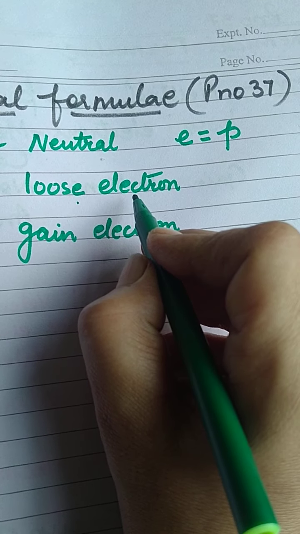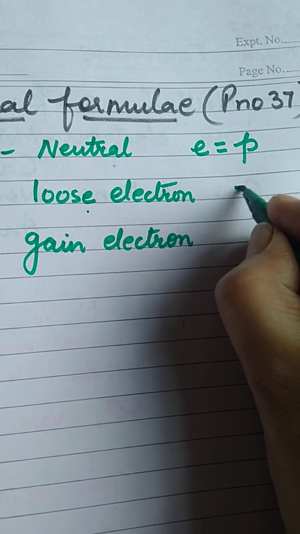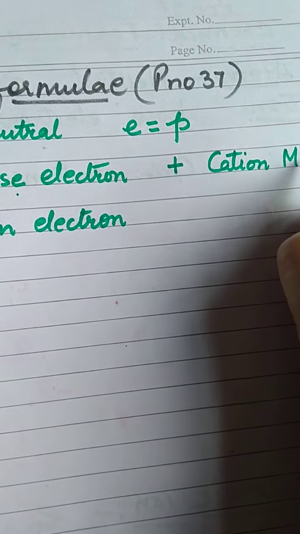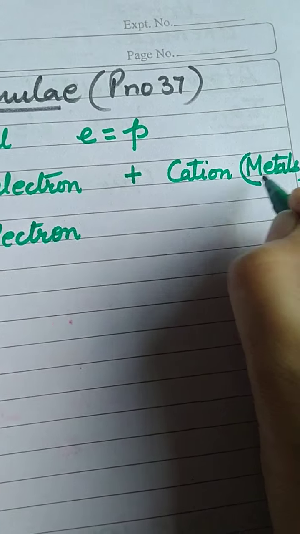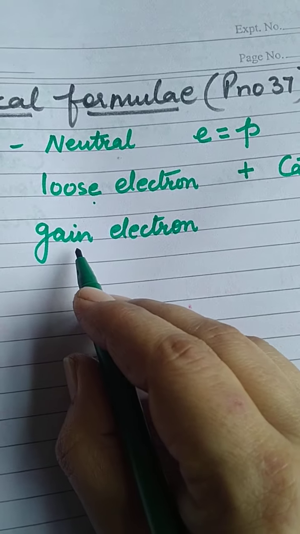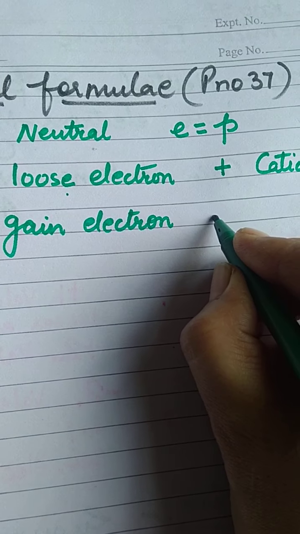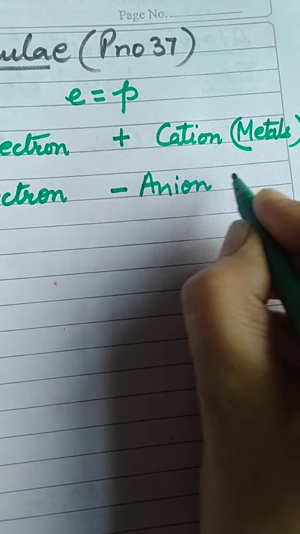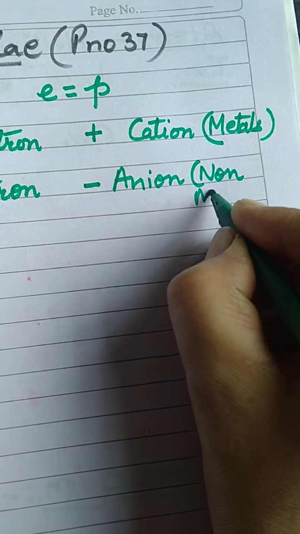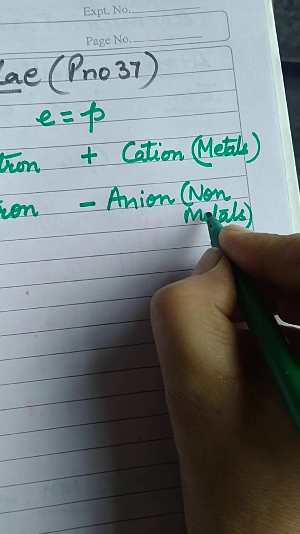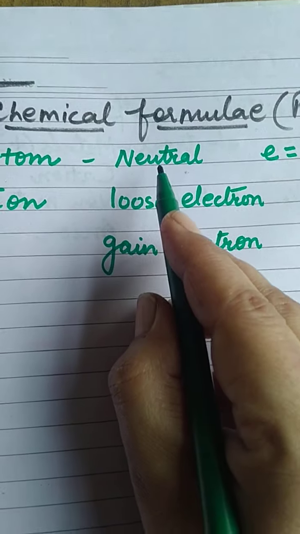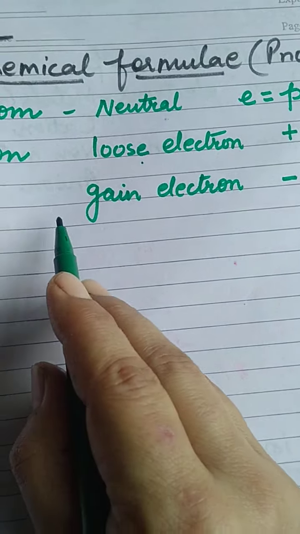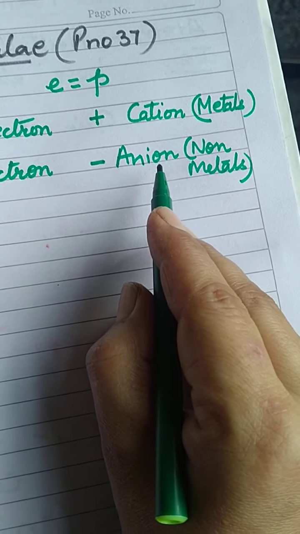When they lose electron, they attain positive charge, known as cation, and all metals are cations. And when they gain electron, they get negative charge. They are known as anion, non-metals. They are anion. So atom is always neutral, but when they lose electron, they become positive charge cation. They gain electron, they become negative charge anion.